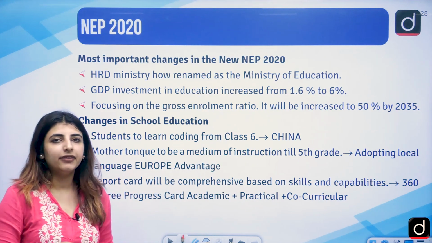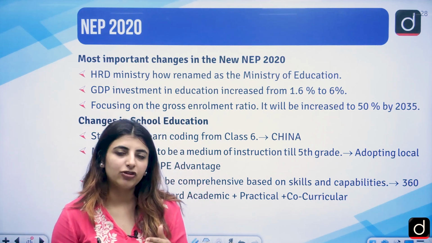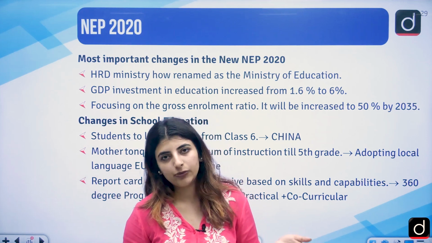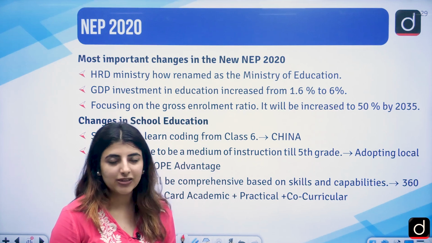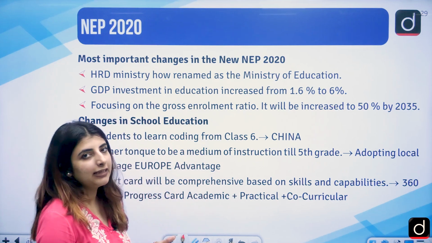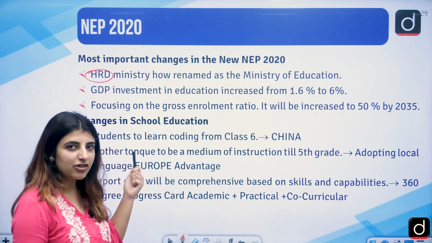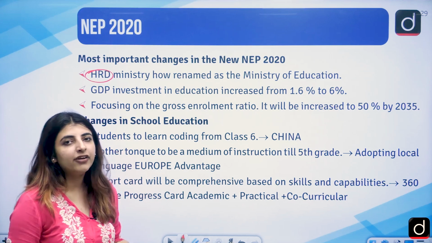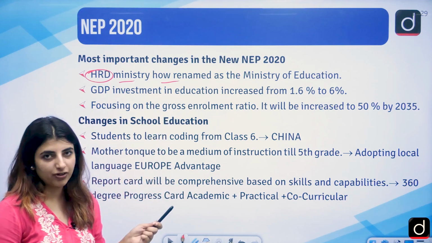So what are the different changes which we see in the National Education Policy 2020? What were the prominent changes in the educational system which are important from the NET perspective? We are going to cover them in these very particular points. MHRD, Ministry of Human Resources and Development, was renamed as the Ministry of Education.